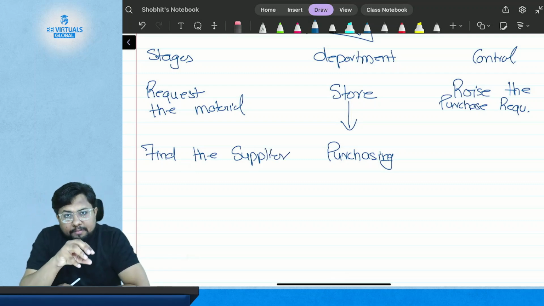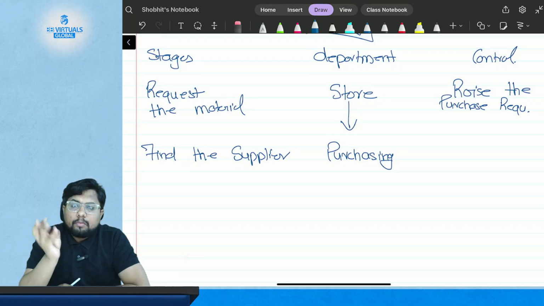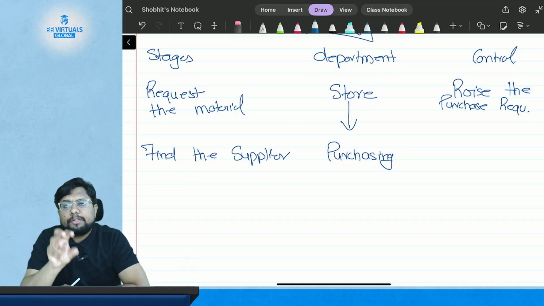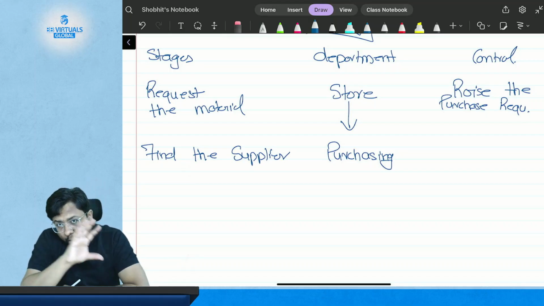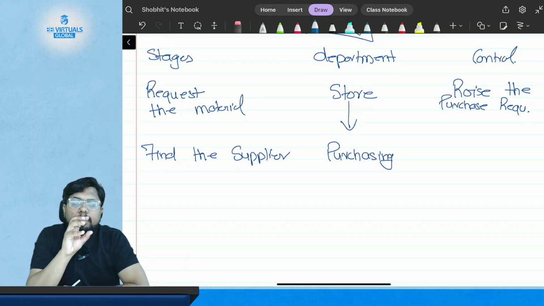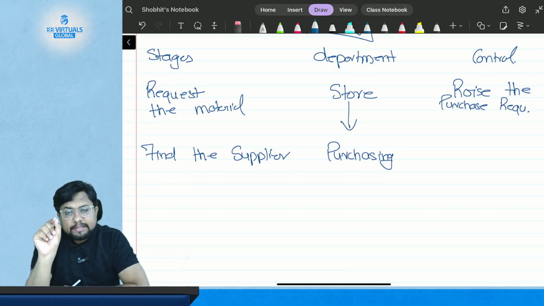Because they have their demand: what material they require, the time within which they require it, the price at which they want it, and the delivery time within which they need to get the material. When all these conditions are fulfilled, they will get the supplier and place the order.